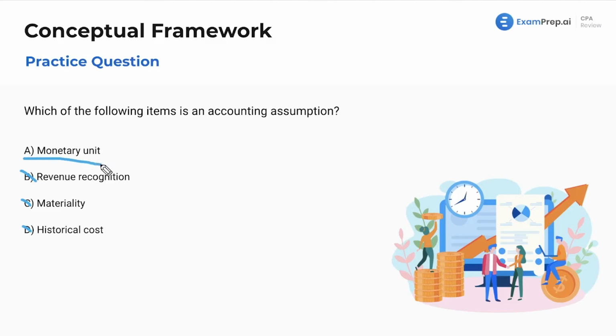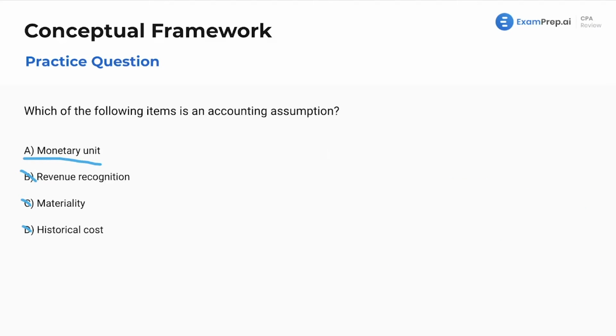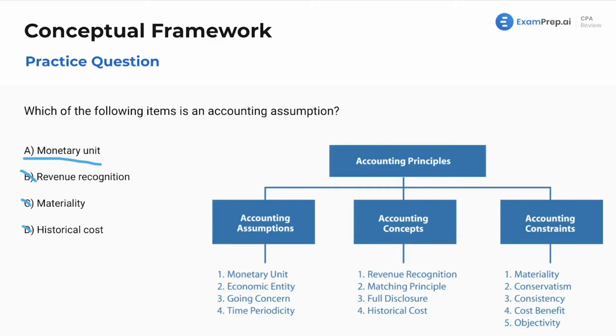Monetary unit assumption. Let's take a look there. We've got our chart here, which I was referencing. Take a look, get familiar. The monetary unit assumption is essentially saying that the financial statements are going to use some sort of basis, some sort of monetary unit, such as the US dollar, the Great British Pound, the Colombian Peso, any of those to present your financials. And that follows through no matter what. If we're dealing with cash basis, accrual basis, no matter what country, every financial statement needs to have a monetary unit, an underlying dollar amount that we use. Final answer, letter A.